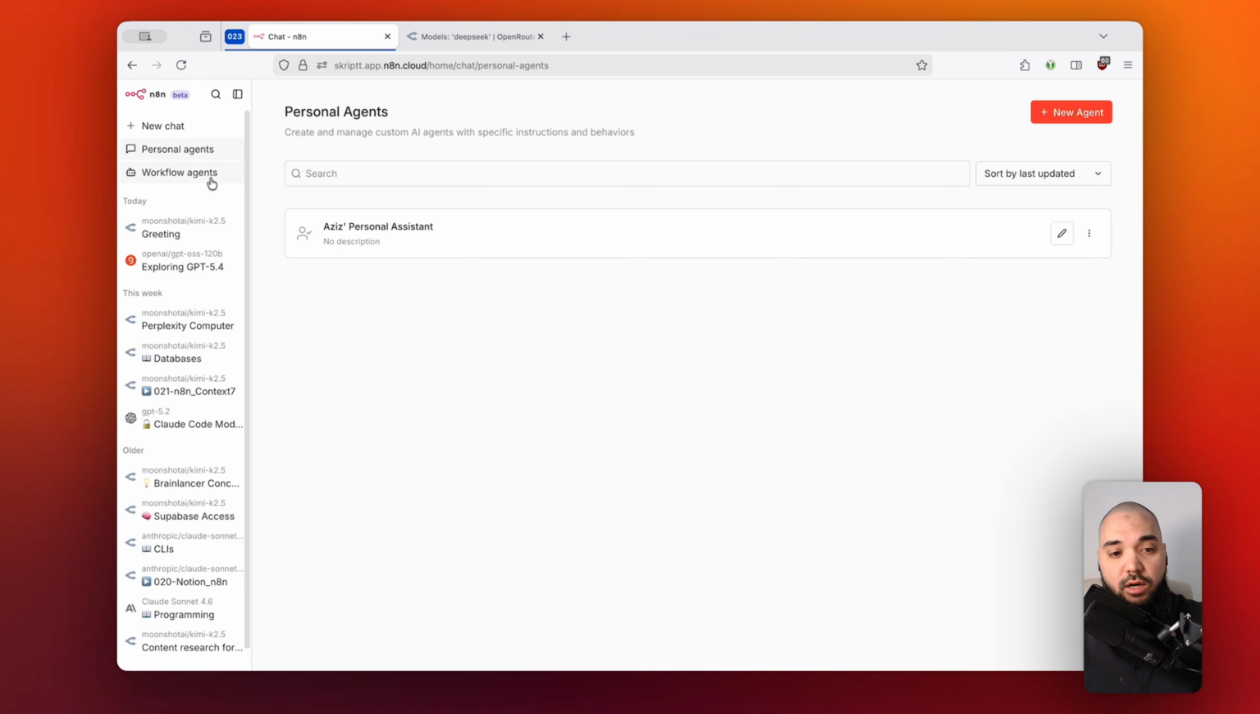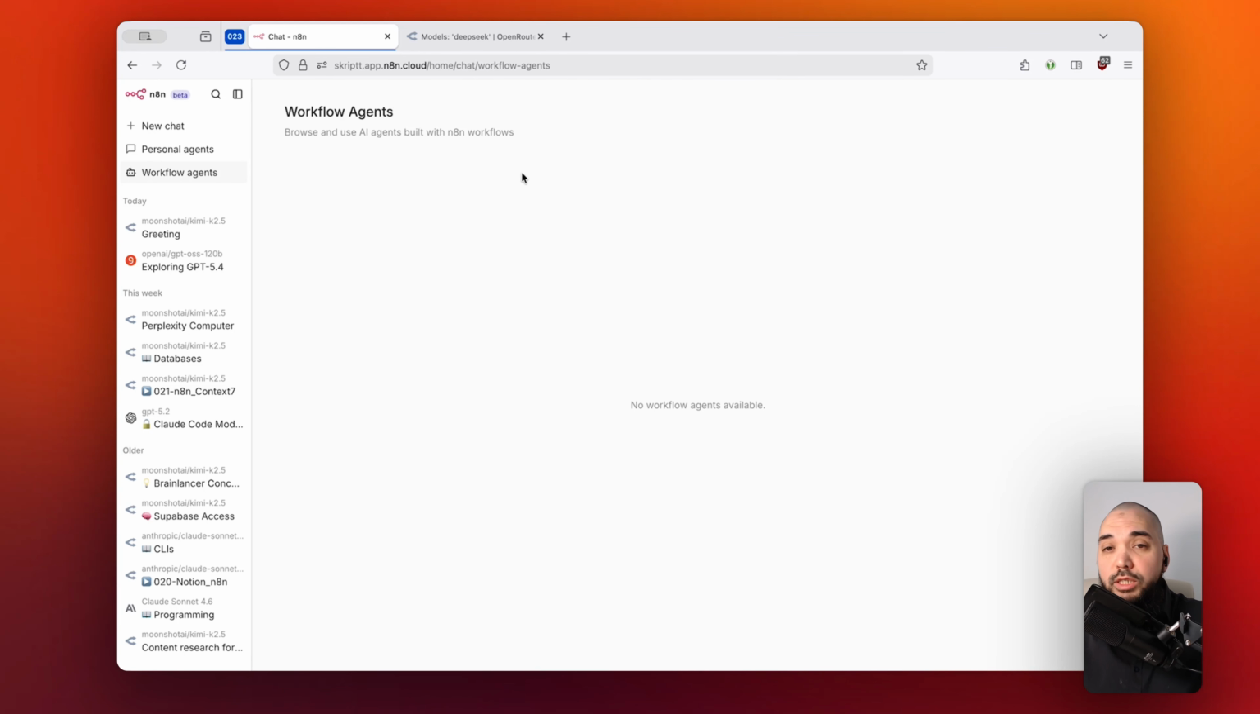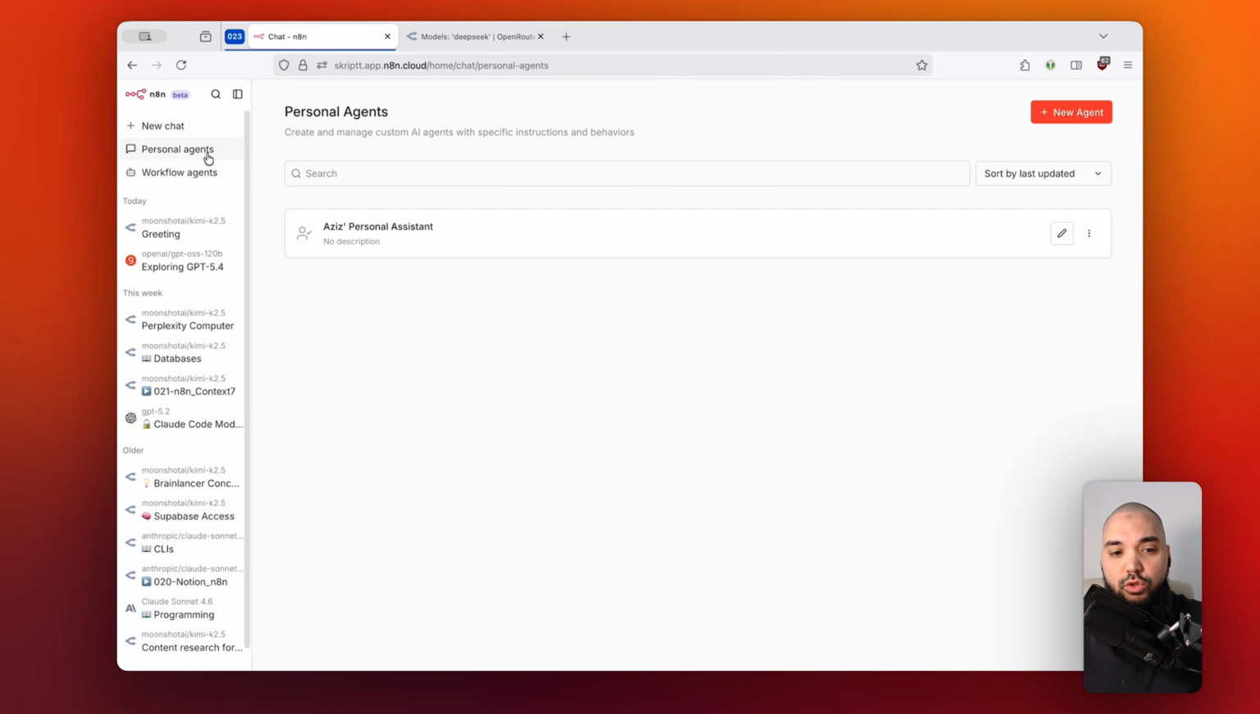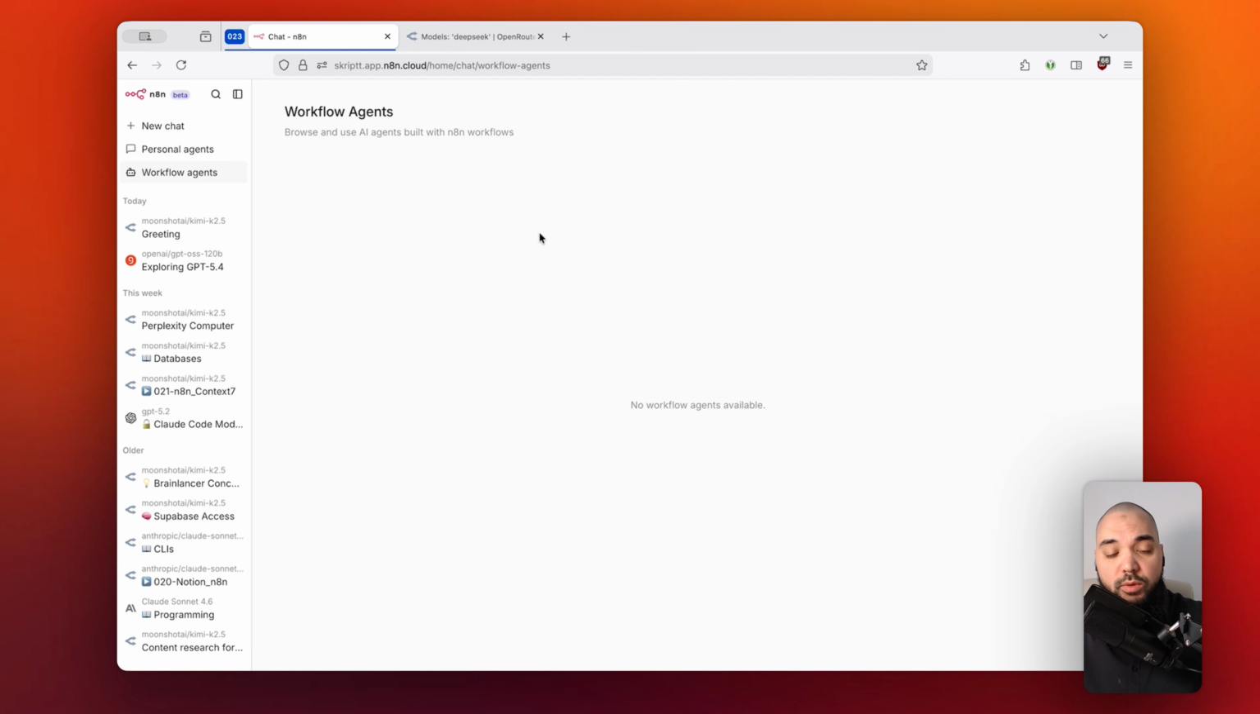And then the last point are the so-called workflow agents. Now, these are extremely interesting because, as you can see, you can't just create a workflow agent like you would with the personal agents. What you would need to do beforehand is to actually have a workflow set up so that you are able to use it right here. And the way you do this is actually quite simple.